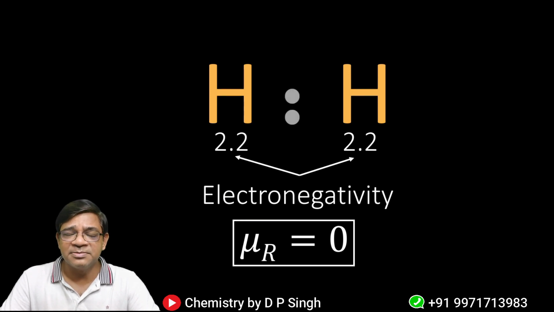The concept is very simple. If there are two same atoms, they will not develop charge and their dipole moment will be 0. The dipole moment is the criterion for identifying the polarity of a molecule.